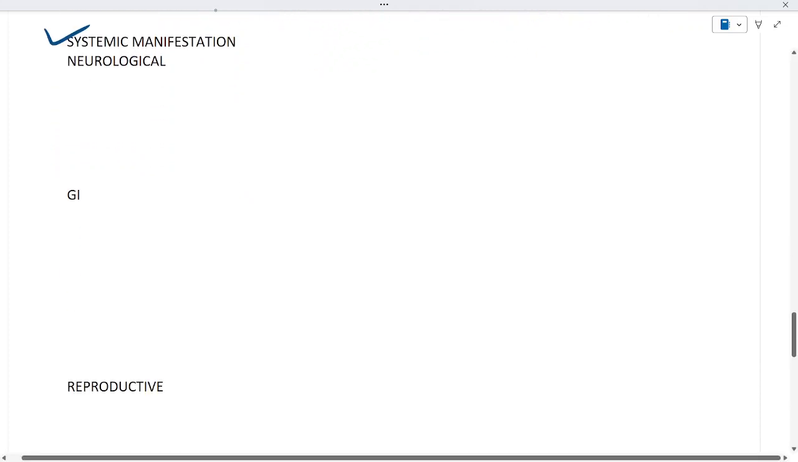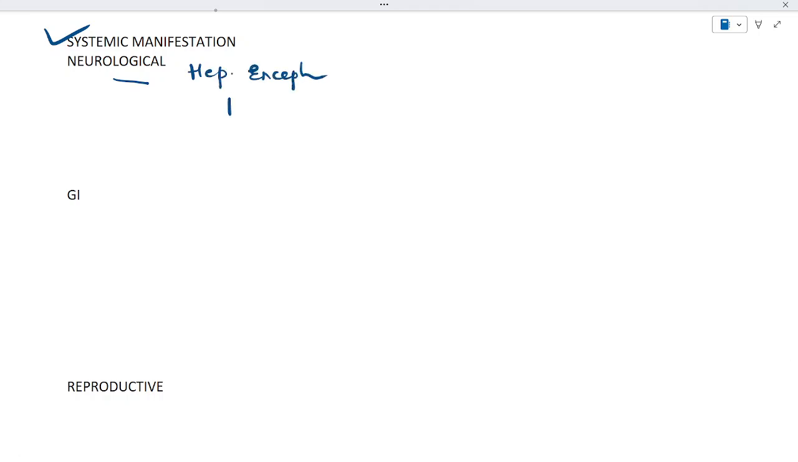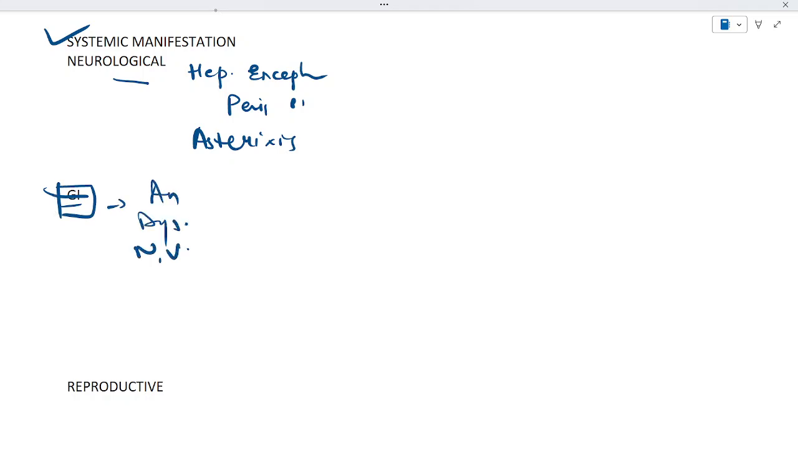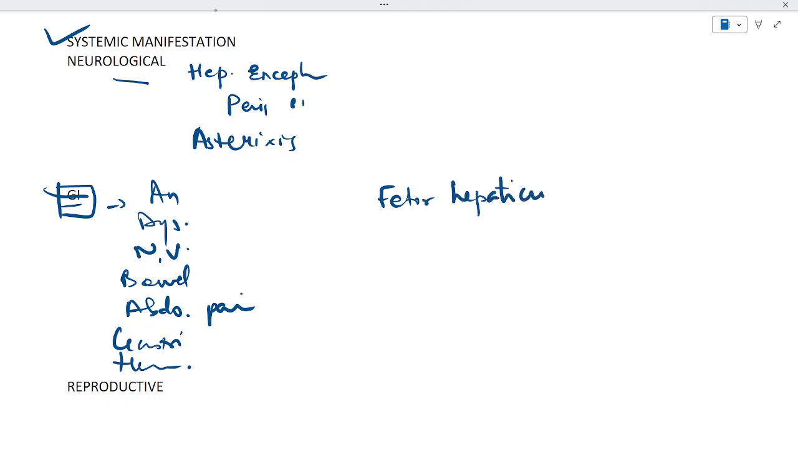Let's move further towards the systemic manifestations, and that involves, first of all, neurological. That involves hepatic encephalopathy, peripheral encephalopathy, and asterixis. GI symptoms involve anorexia, dyspepsia, nausea, vomiting, change in bowel habits, dull abdominal pain, gastritis, hematemesis.